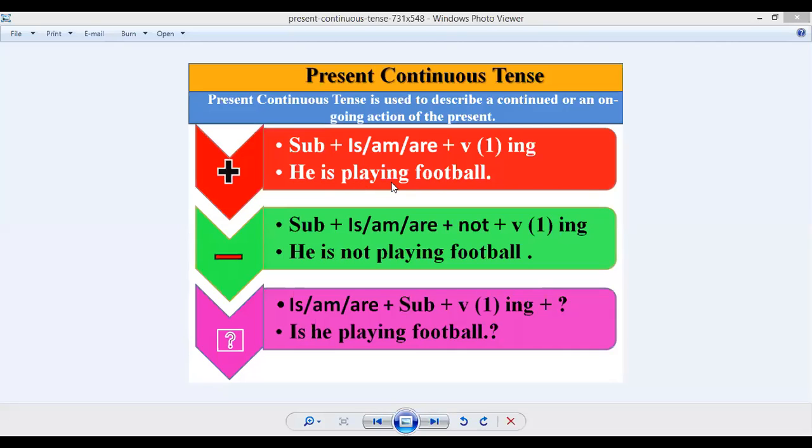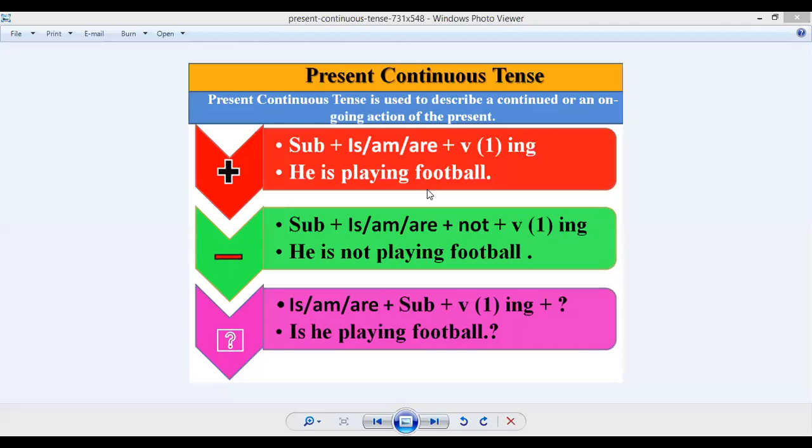So we have attached the ing form with the first form of the verb, and football is the object. So the nature of the sentence shows that someone is still in the activity of playing football, and it gives a positive idea. This is an assertive and affirmative type of sentence.